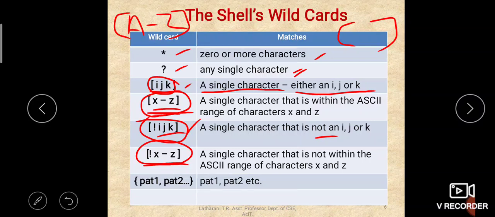Okay. Then the next one is used for matching dissimilar patterns. You can group the dissimilar patterns within flower parenthesis. All of them will be matched.